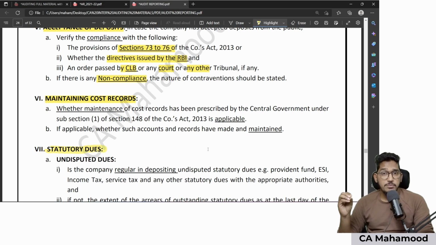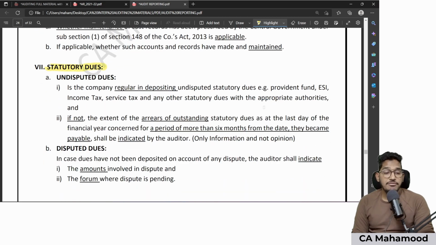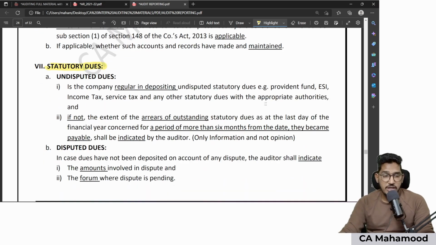You are required to pay some amount because of requirements of law. Examples: income tax, GST, PF, ESI, gratuity. So these all will come under statutory dues. And regarding the statutory dues, there are some reporting requirements. For the purpose of auditor's reporting requirements, statutory dues are divided into two categories, undisputed and disputed.